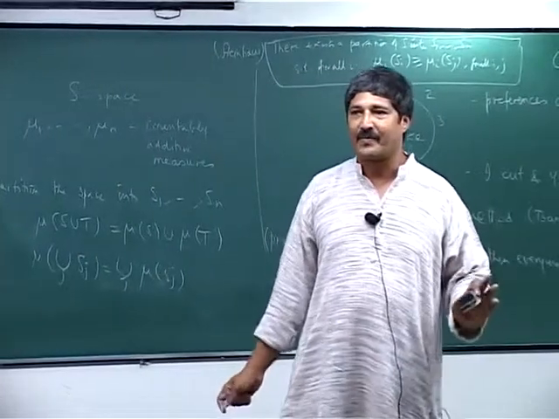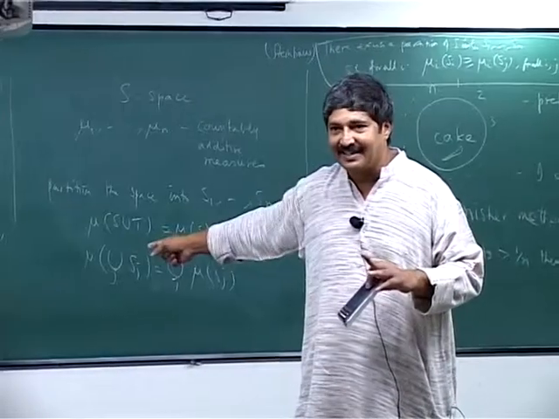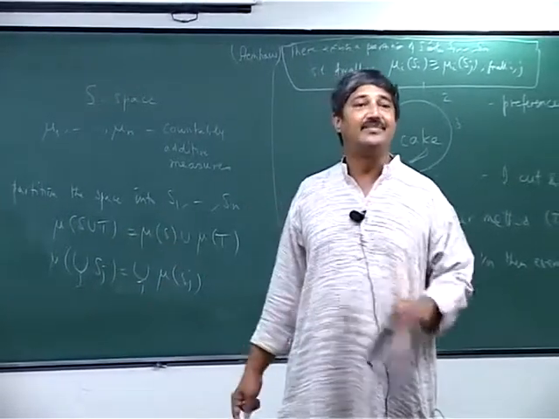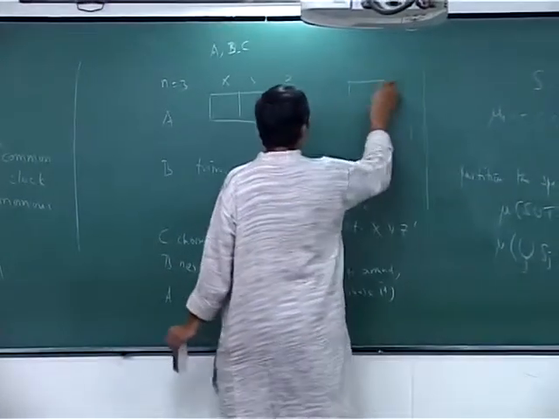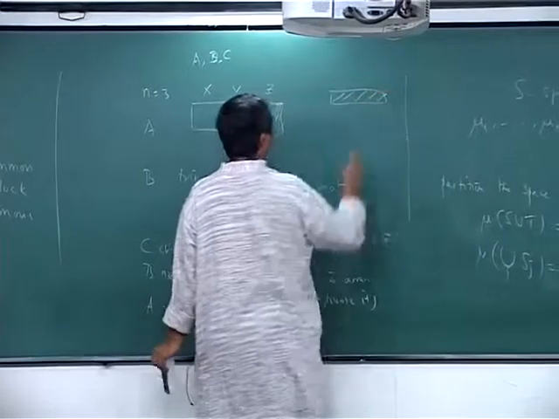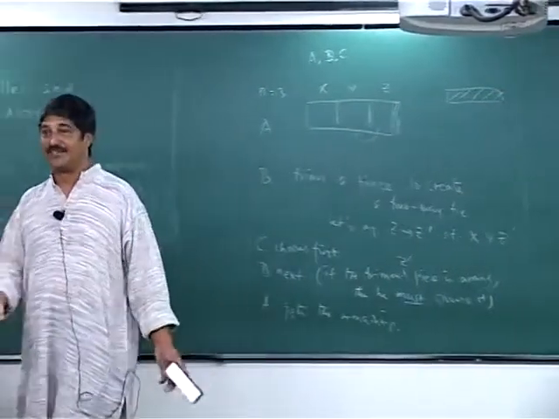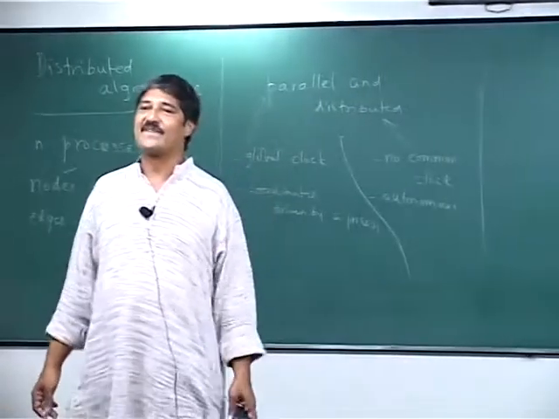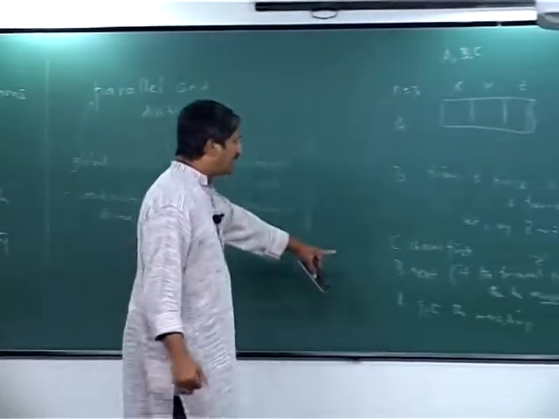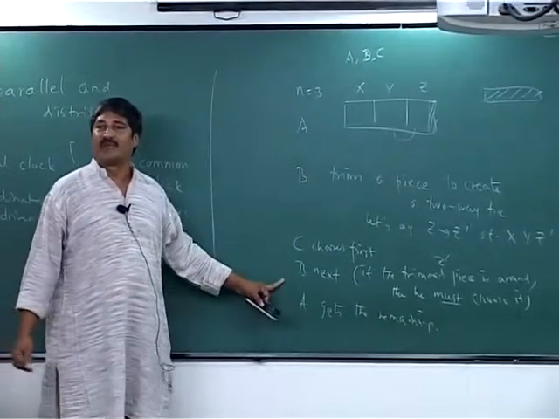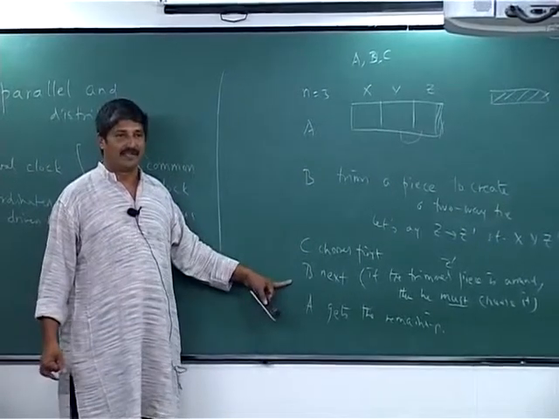So no reason. So is it clear that neither of them envies the other, but there is a trimmed piece floating around. What about the trimmed piece? How do they divide that? You should divide that or no, right? Okay. Somebody got the trimmed piece. Who got the trimmed piece? Either it's C or B.